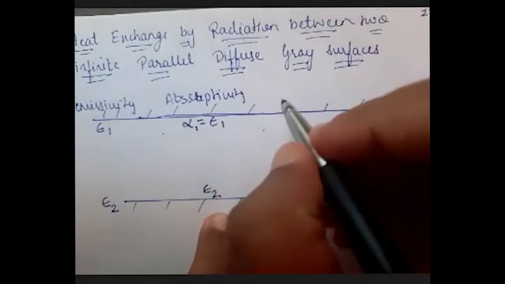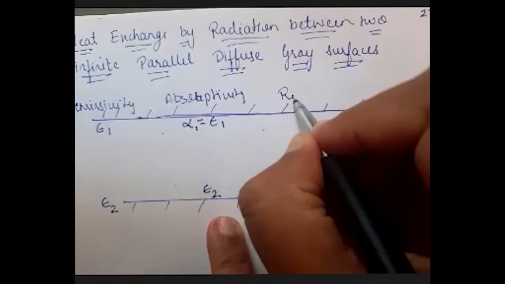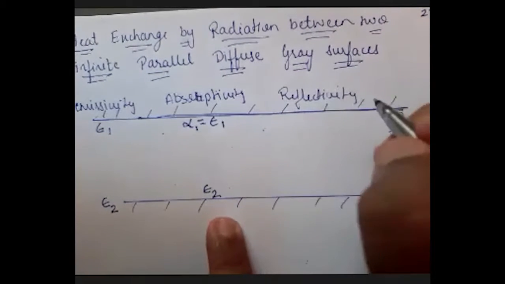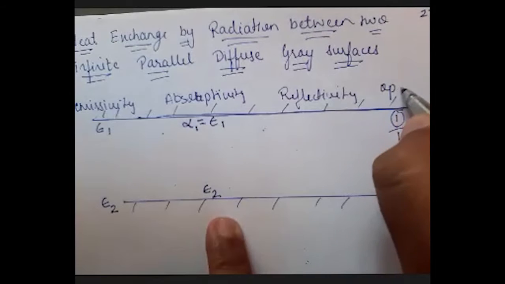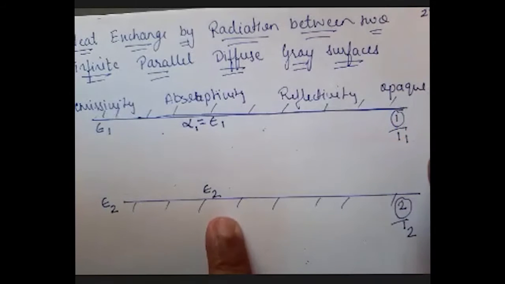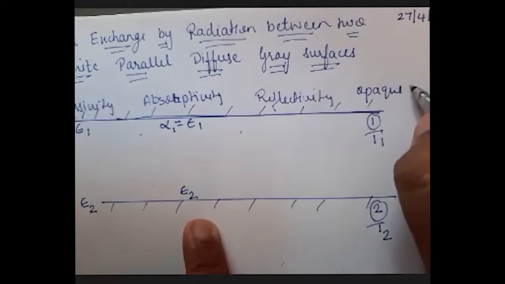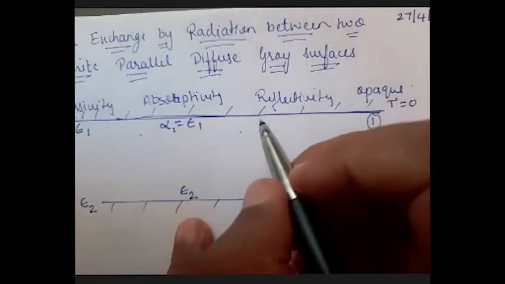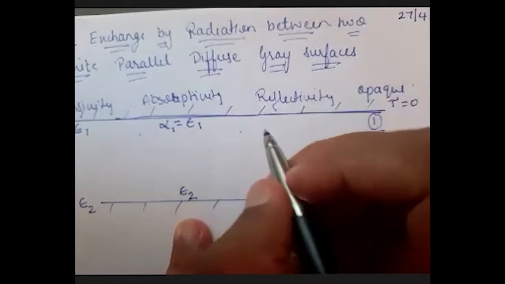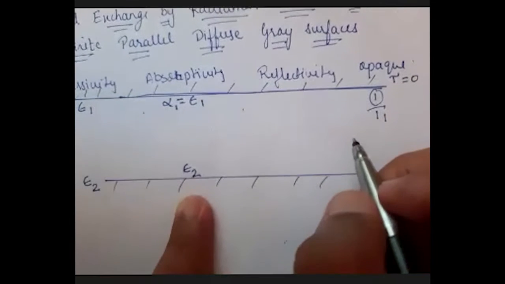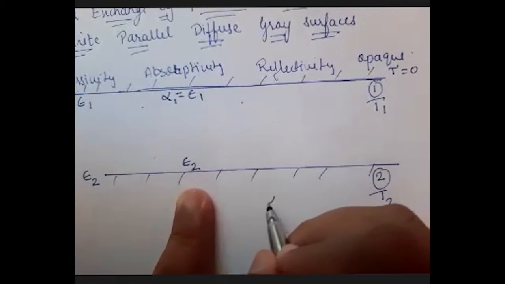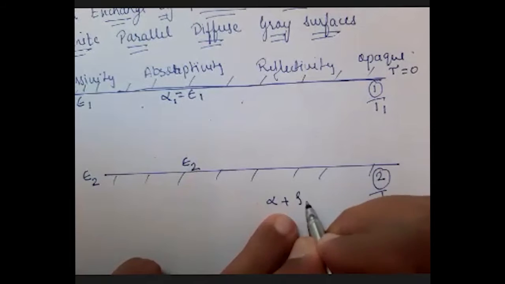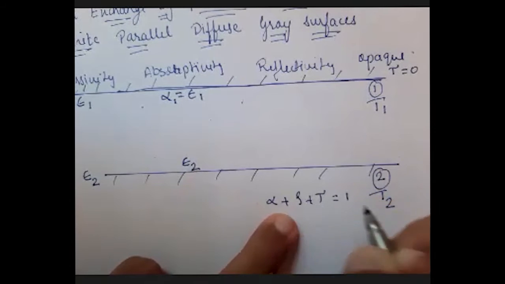Then the reflectivity. If I consider the surface as opaque, I'll have transmissivity equal to 0. Alpha plus rho plus tau will be equal to 1.